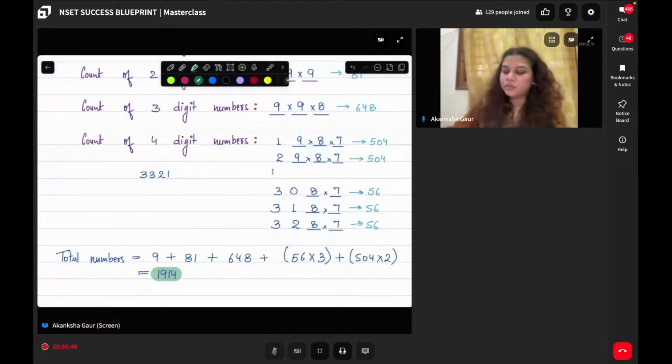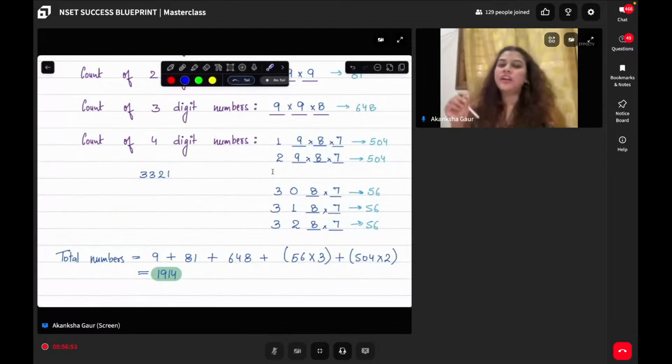What about 2 and 2? See, this is the number given. You are simply supposed to find out the numbers lesser than it, which should have all digits different. It does not matter that in this the digits are repeating. See, this is time consuming because I explained every single thing.